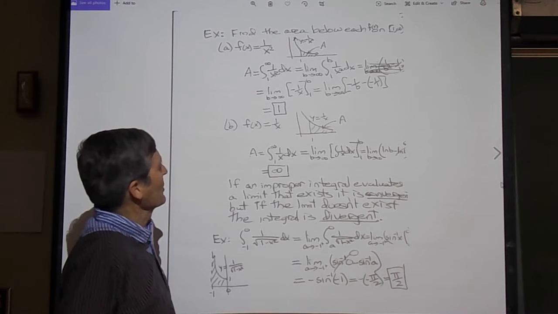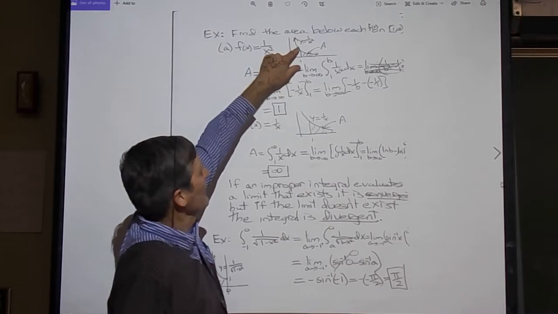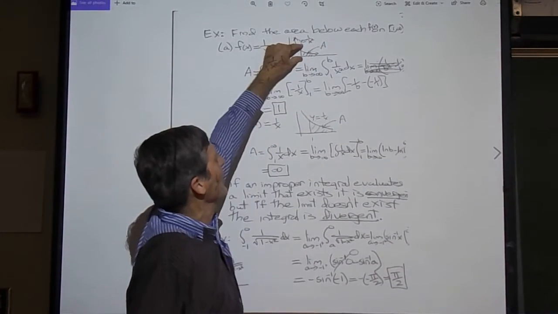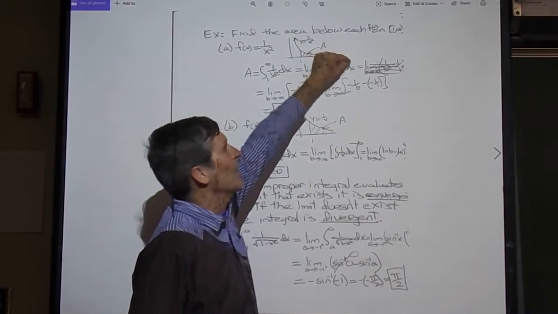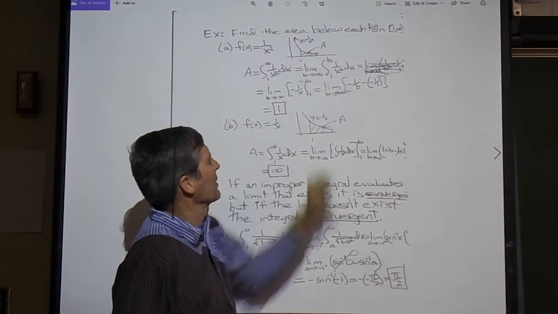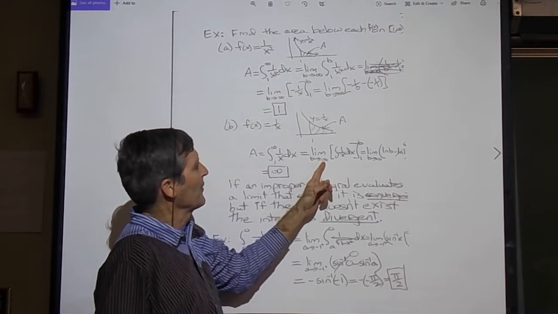Here's another one. Suppose instead of trying to find the area under 1 over x squared, I try and find the area under 1 over x. That also shrinks down quickly. Maybe like this one, it'll shrink down so quickly that it will have a finite area, right? A limit of these areas as b gets bigger and bigger. So we try it. Integral 1 over x is the limit as b goes to infinity of 1 over x